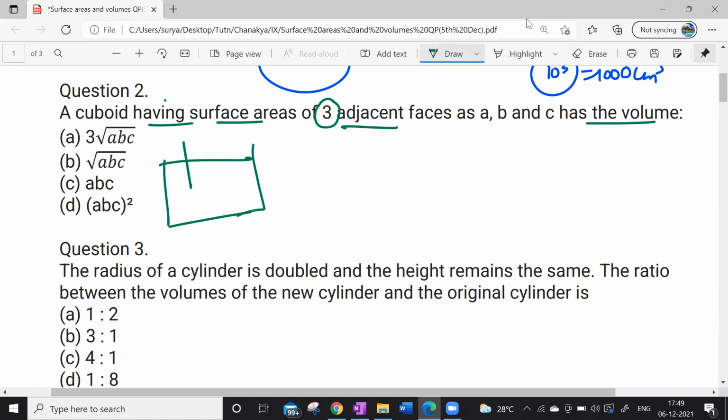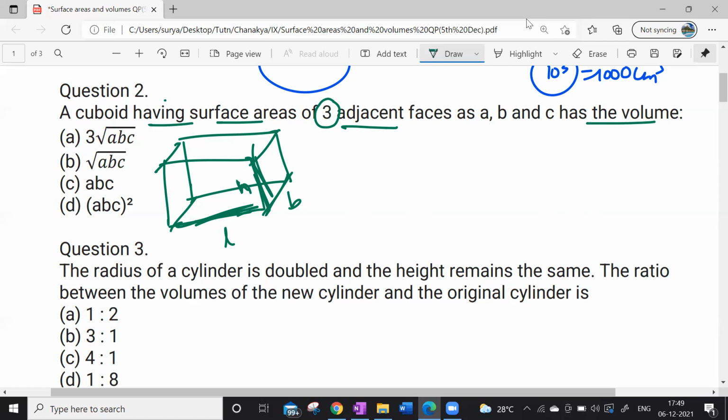This is my length, this is my breadth, and this is my height, H. Now, he's talking about adjacent faces.